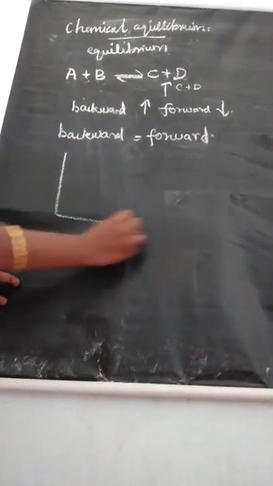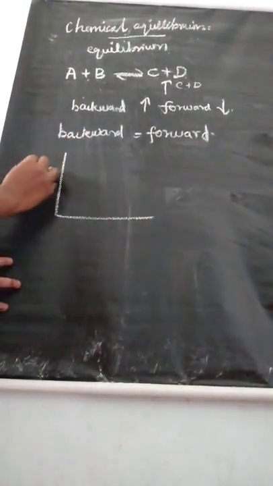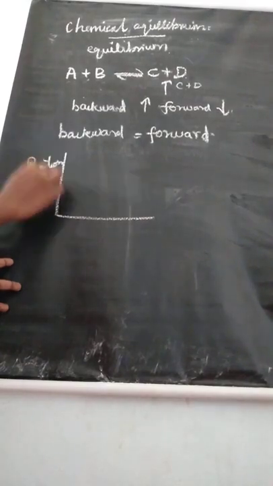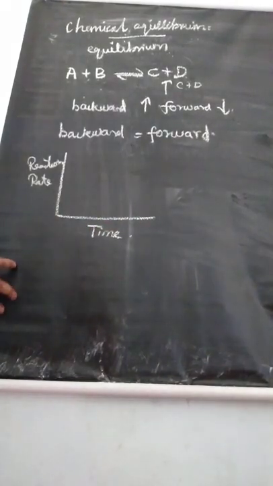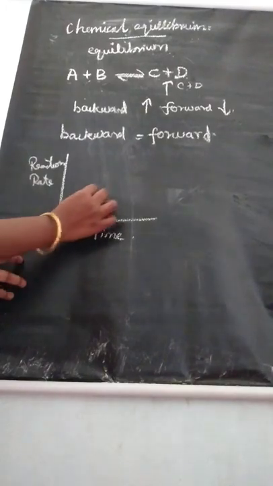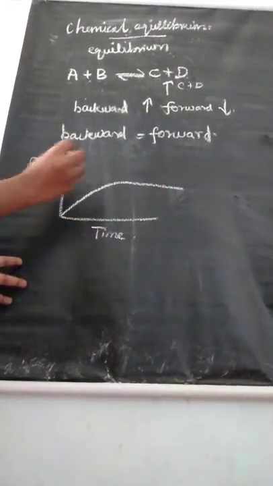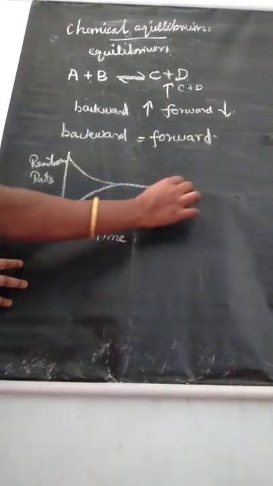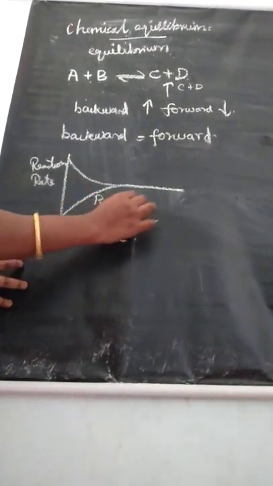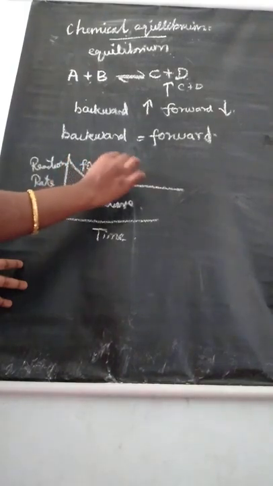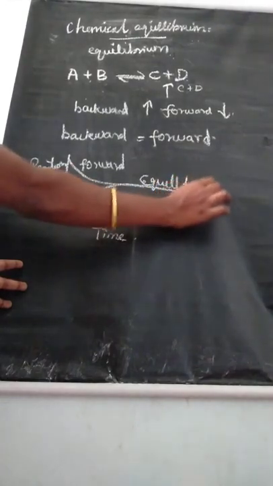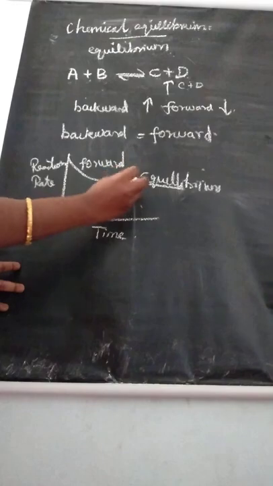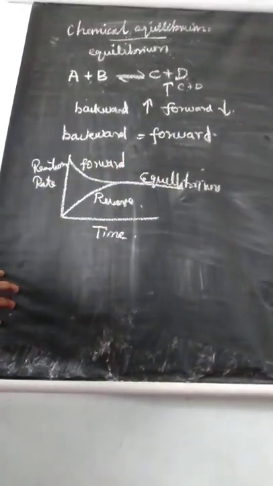Understand? Here we can see one simple graph. Draw the graph between reaction rate and time. This is the reverse reaction, the backward reaction, and this is the forward reaction, and here is the equilibrium. First reverse and forward, and finally the reaction becomes equilibrium.